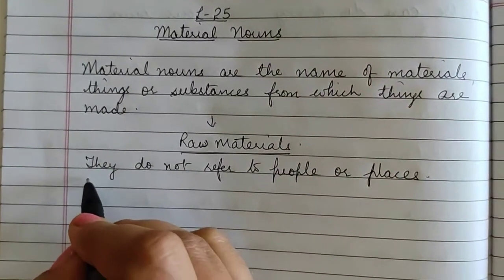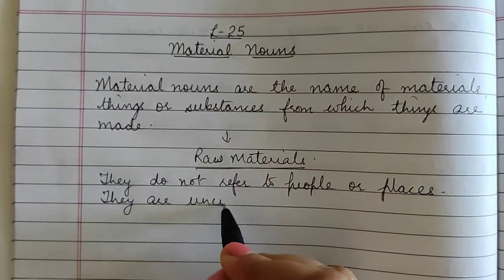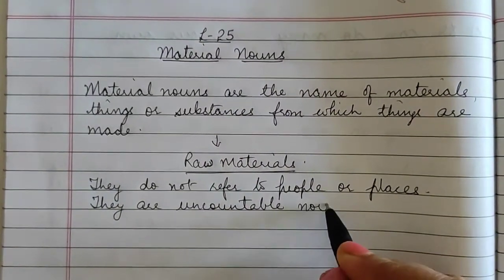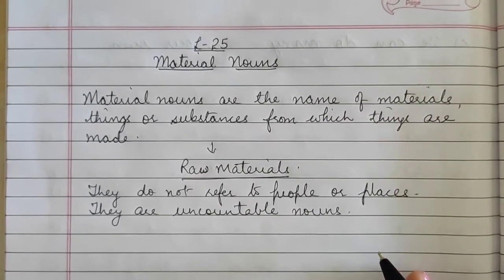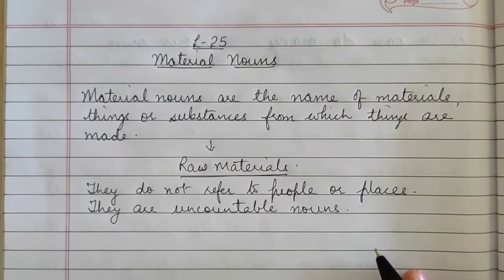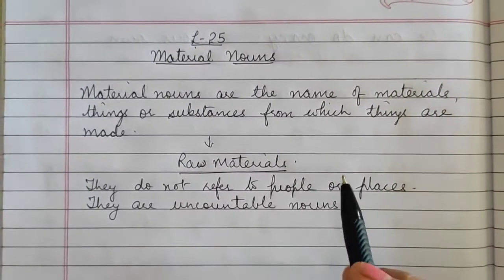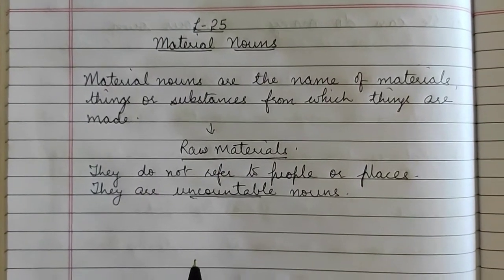And these material nouns, they are uncountable nouns. What are they? They are uncountable nouns. Means the nouns which cannot be counted. Material nouns are the nouns which cannot be counted, or you can say material nouns are uncountable nouns.